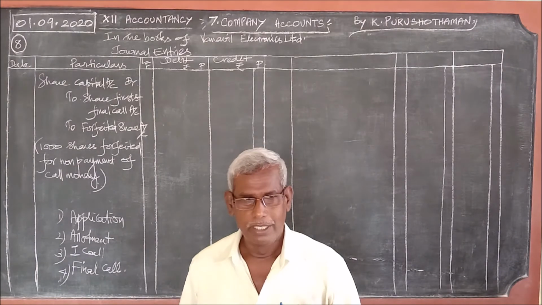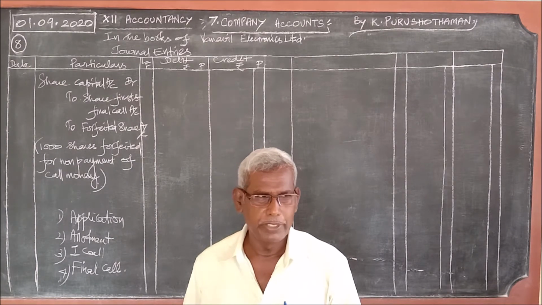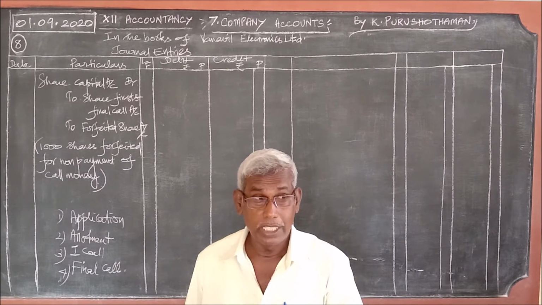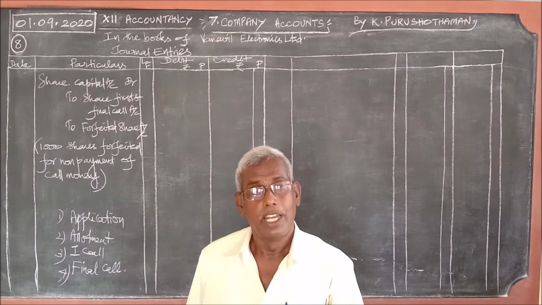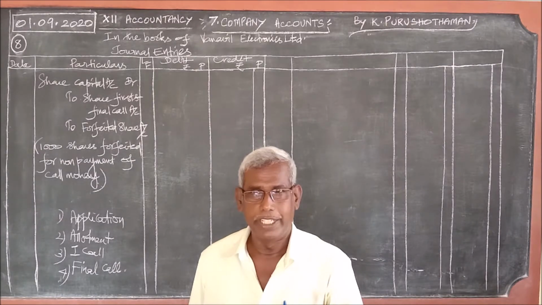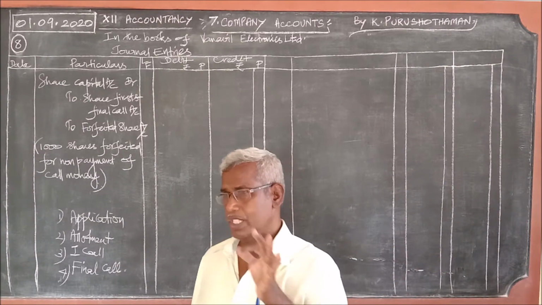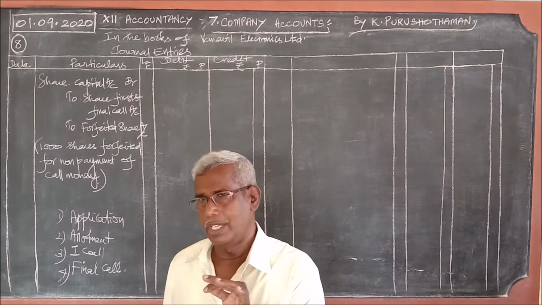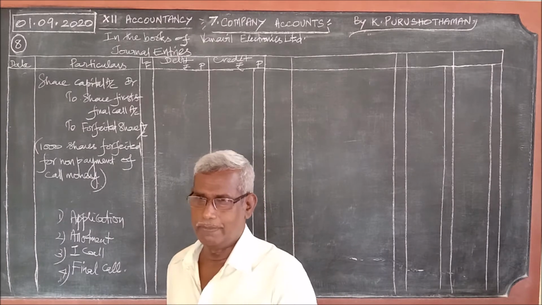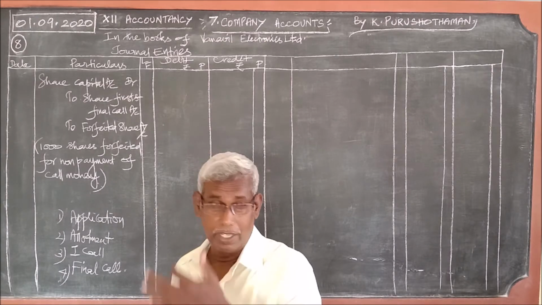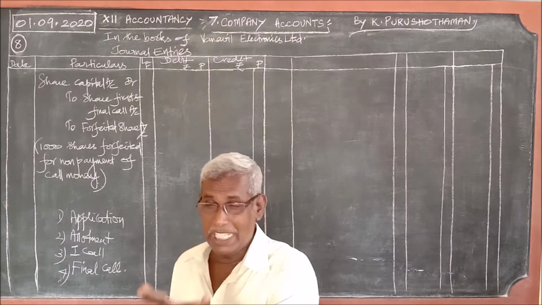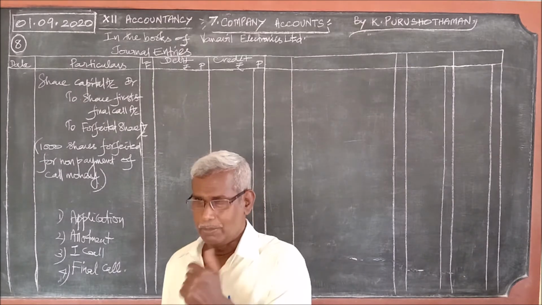What does it mean? Will the representative of the company go to the house of the shareholder and get back the share certificate or not? No. Once the shares are allotted, the share certificates will be issued to the shareholders. Once the payment is not made, the share certificates will not be taken back, but it will be an easy procedure for them.